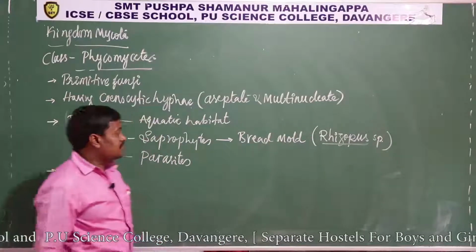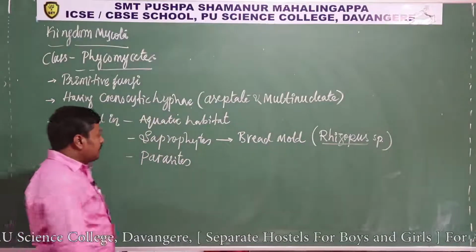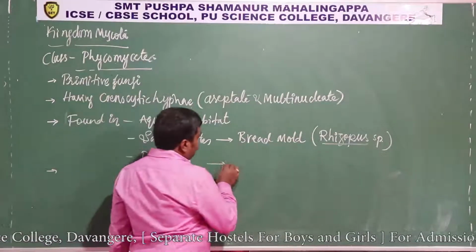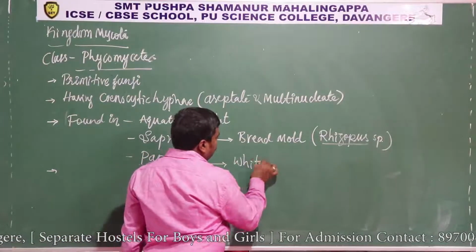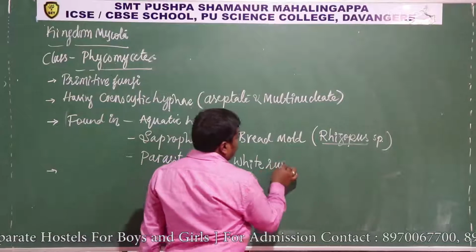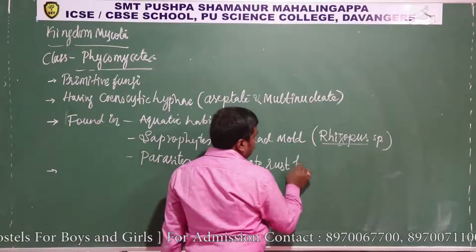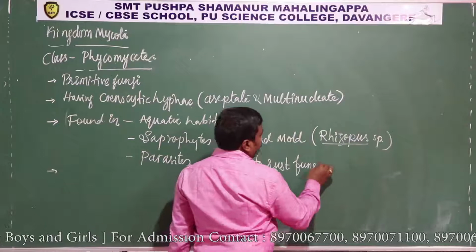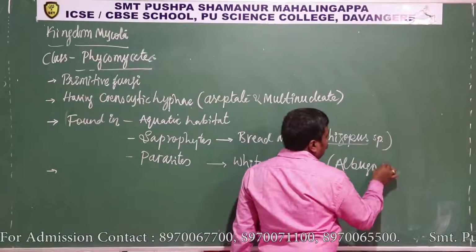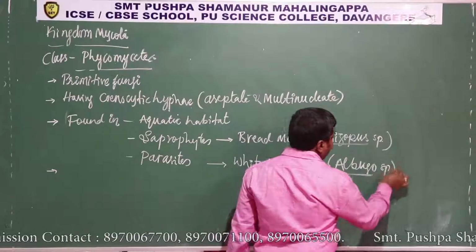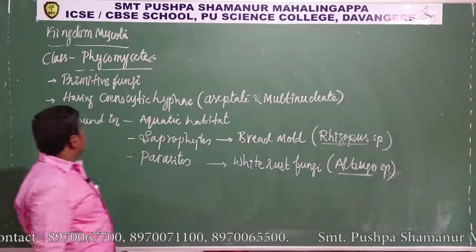So Rhizopus is commonly called bread mold. Then the parasite which causes white rust, the white rust fungus, is called Albugo species. So these are a few examples for phycomycetes.